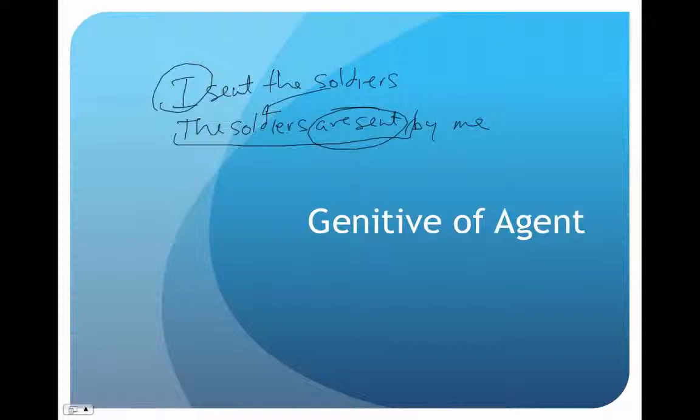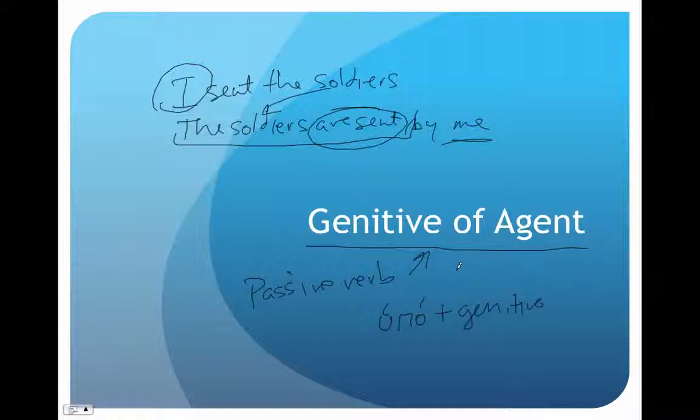What do we do with the "I"? It certainly can't become an accusative. It's not a direct object. In Greek, what we're going to use is the genitive of agent. So if you see a passive voice verb, what you want to do is ask, is there a genitive of agent? Is there someone doing it? And the genitive of agent is going to be obviously in the genitive case, but we're going to use the preposition hupo plus the genitive.